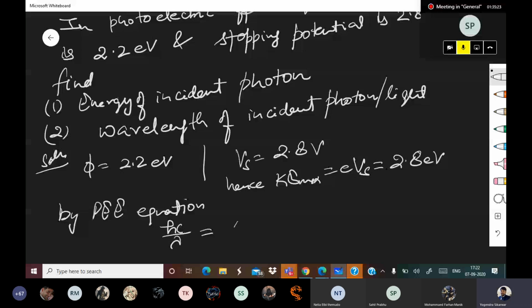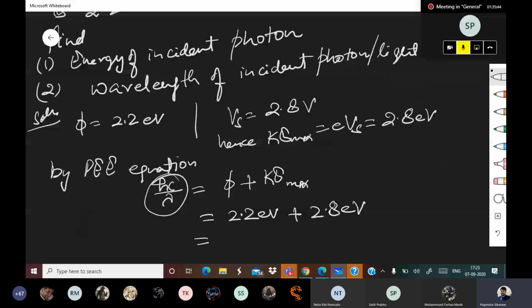So 2.2 plus 2.8 comes out to be 5 eV. That is the energy of incident photon.